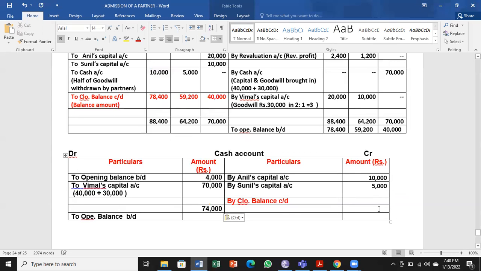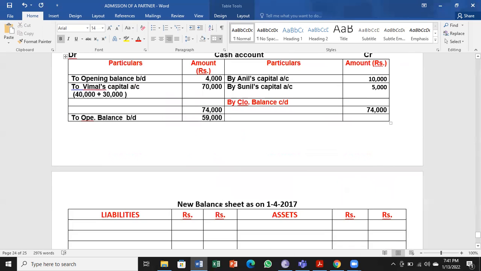Total and balance. 74 minus 15. Check once. 59,000 is the balance.